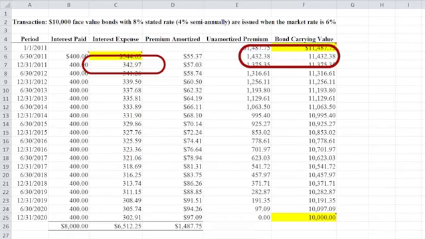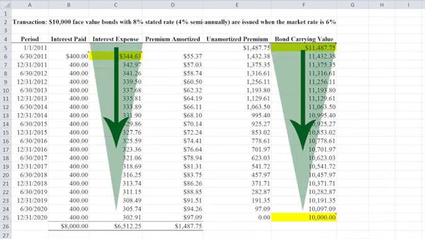So now that I made that amortization, my premium is down to 1,432. If you add that to the 10,000, I got 11,432 as my carrying value. That carrying value times that same 3% market rate of interest is 342.97. That is my new interest expense for that second 6-month period of time. So you can see as my carrying value is going down, so is my interest expense along the way. Okay, they're related because we're just multiplying those times 0.03.